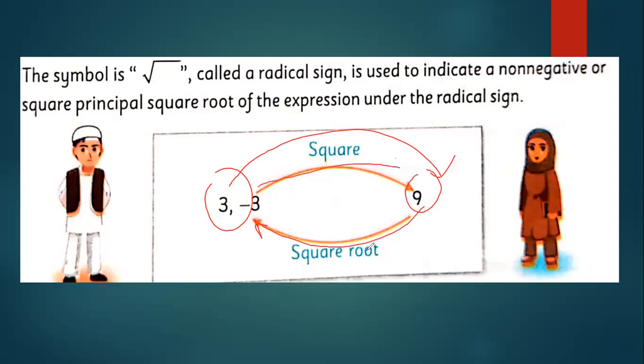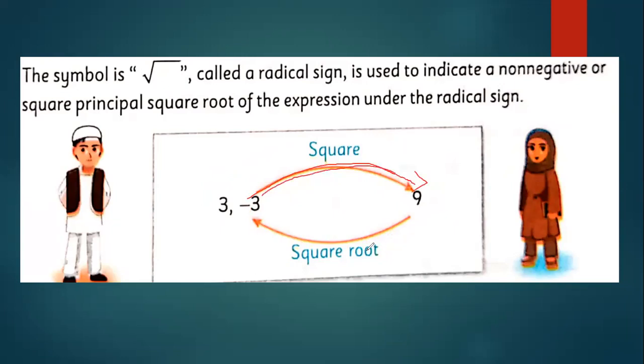So this direct one is known as square and the reverse one is known as square root. Square and square root are reverse of each other. Here you see the arrow that is direct square, and the reverse order is square root. Got it?